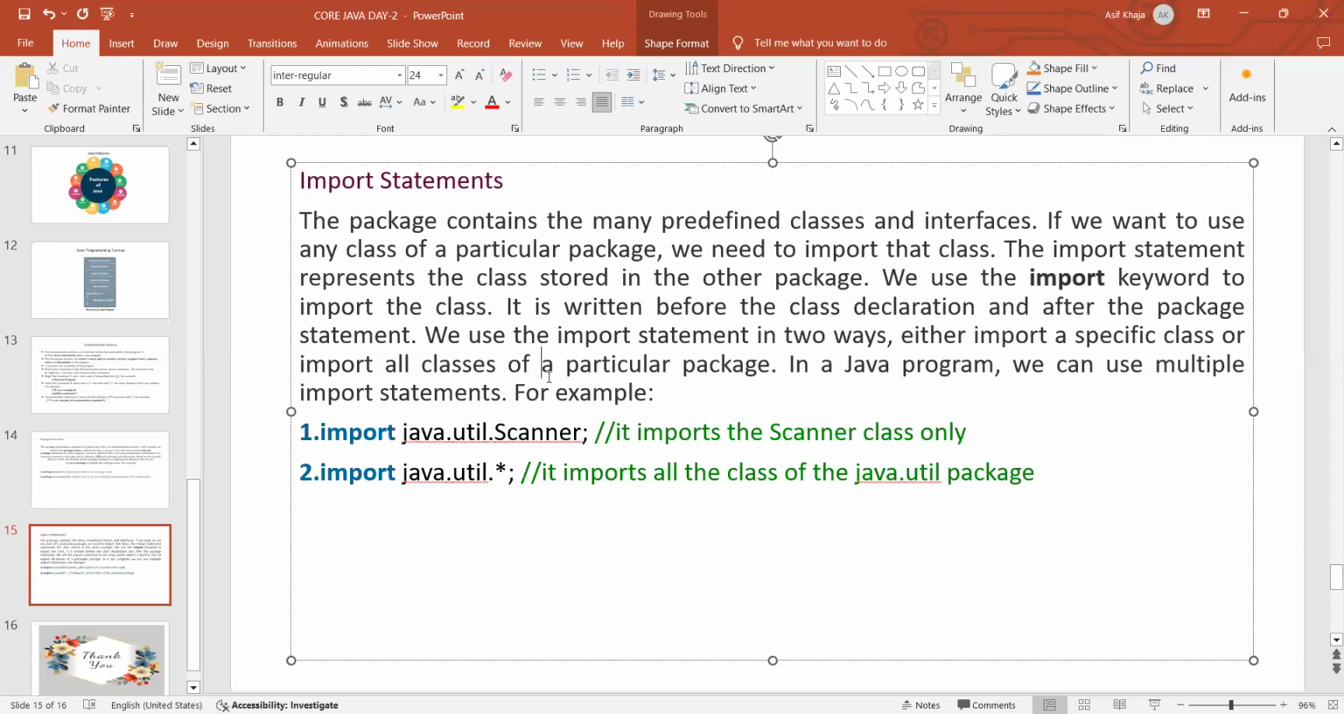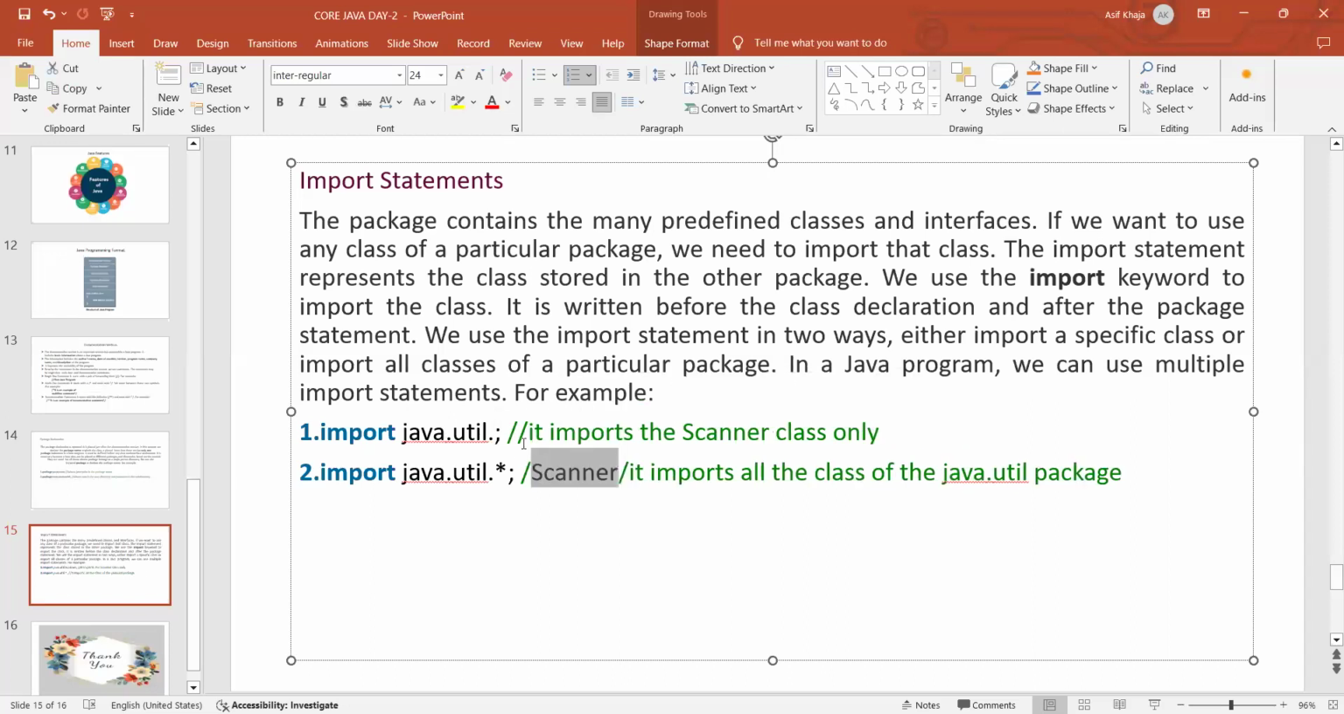And we can use the import statement in two ways. Either import a specific class or import all classes of the particular package. Like if I want only one class, I told you, many classes will be there in a package. If I want only some class in that package, then I can import only that. If you see here, java.util.Scanner. So this is the Scanner class. I am importing only the Scanner class here. See, java.util is the package, and in that I am going to import this class.